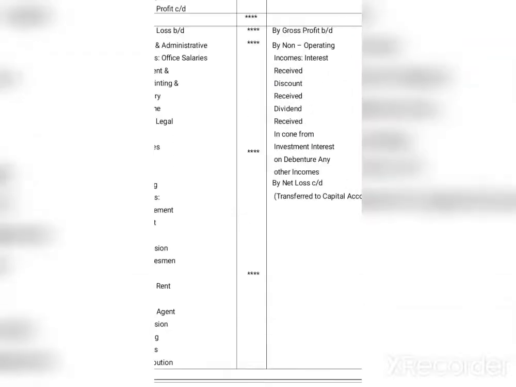If that is a net loss, that will be transferred to the capital account or the balance sheet from the credit side of the P&L account. If that is a profit, that will be carried forward from the debit side. Here a net profit will be written, and if that is a net loss, that will be carried forward from here.